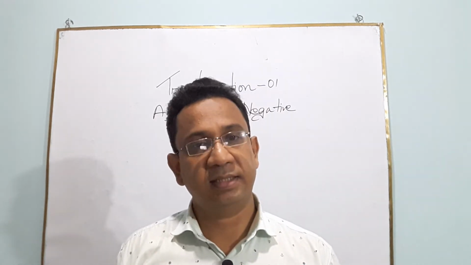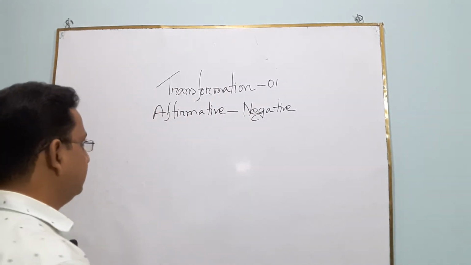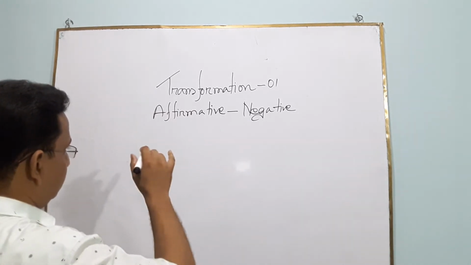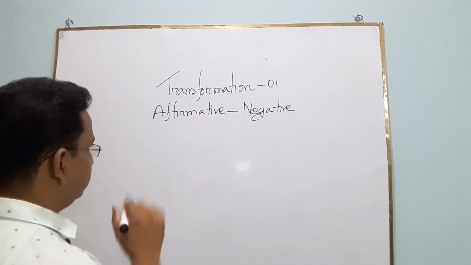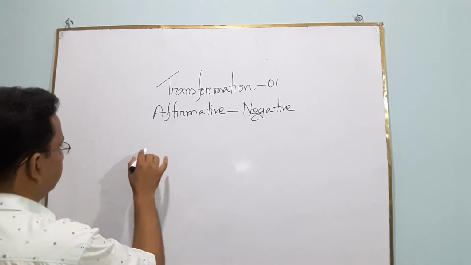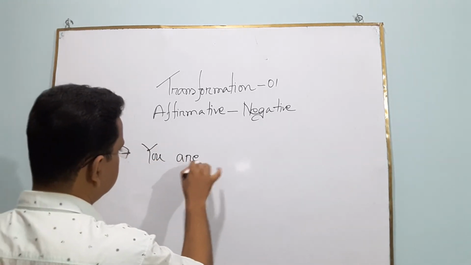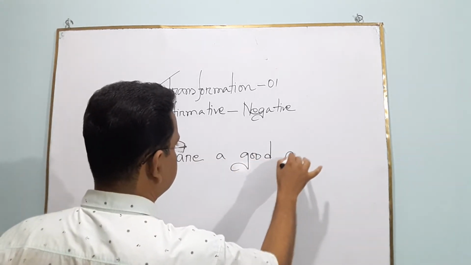Okay? So guys, let us discuss on whiteboard. So our today's topic is affirmative to negative. That means we have to change a sentence into negative from affirmative. At first, I want to write a sentence on the board, and that is, you are a good student. Okay?